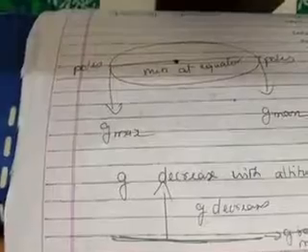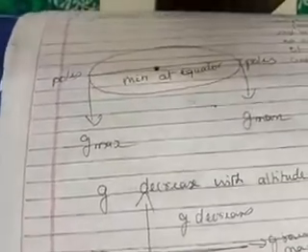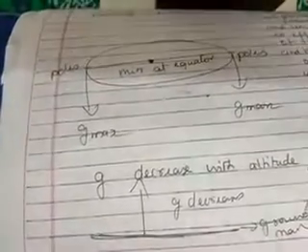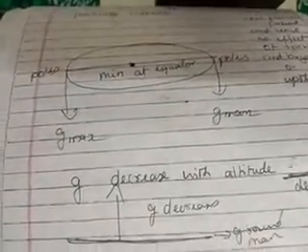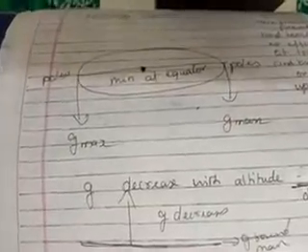That is one point. Now let us come to the last point. Just now I told you, according to Newton, G depends upon the distance or the height. So as the altitude is increasing, what happens to the gravity? Gravity decreases. That is why, see, the moon is at a very long distance, very far away from Earth. That is why the gravity on the moon is only 1/6 of that of the Earth. That is because of this point. So G decreases with altitude.